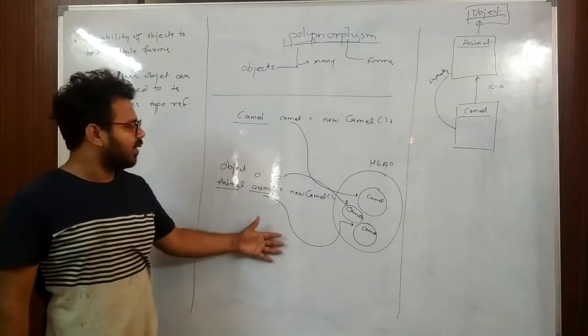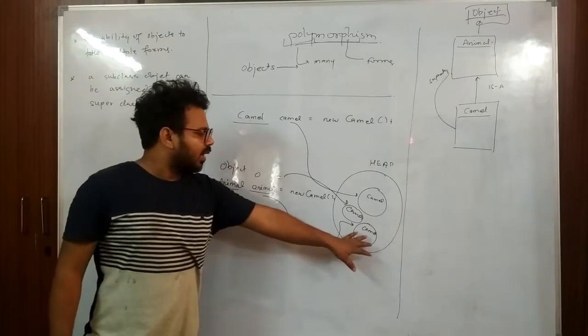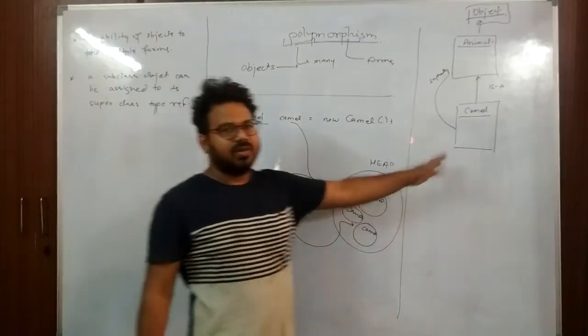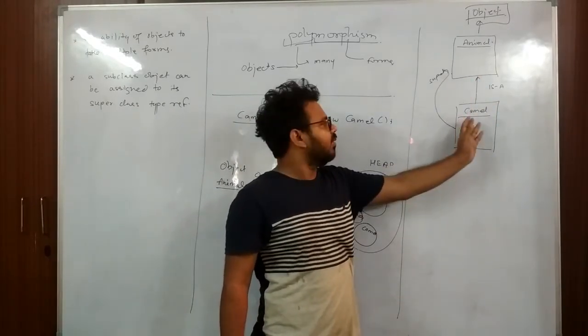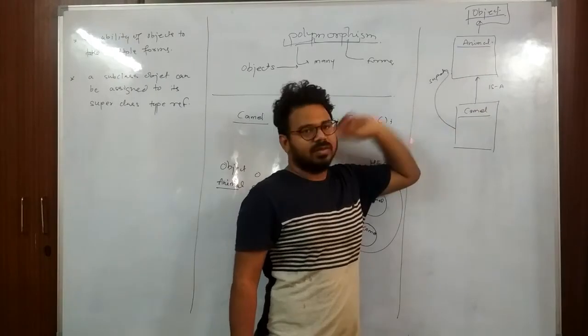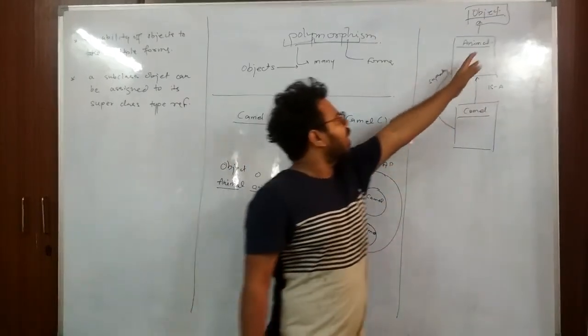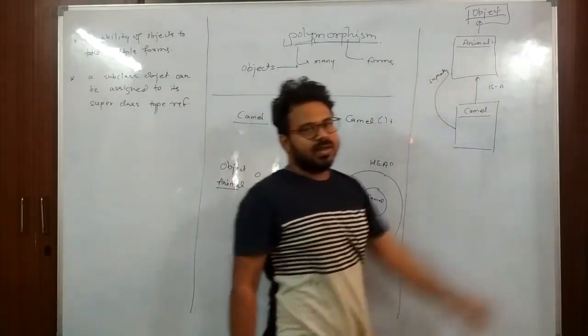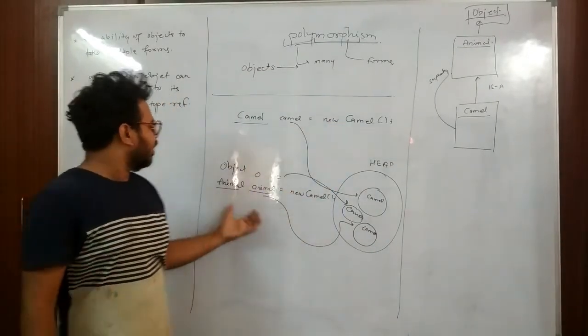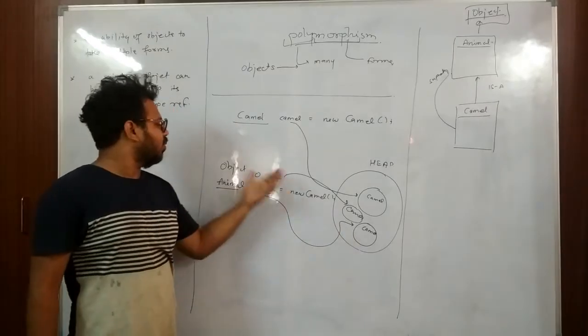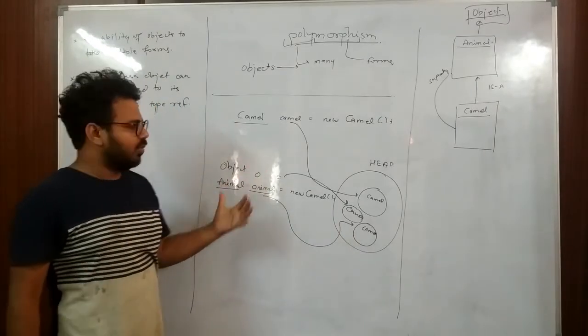I think you got it. It is very simple: any object can be assigned to its parents if they are in an is-a relationship, that is, if this class extends animal. And since animal by default extends the Object class, which is the superclass of all classes, we can assign this camel to an Object reference also.